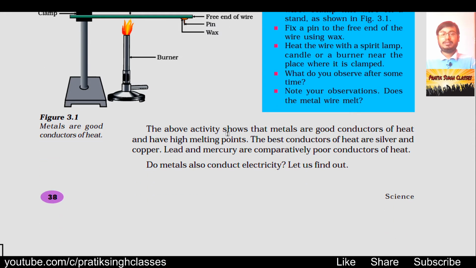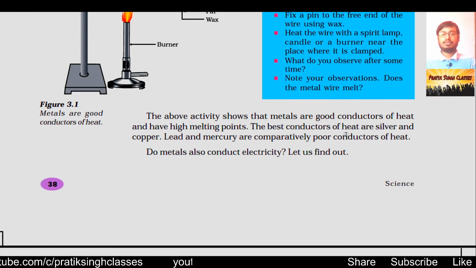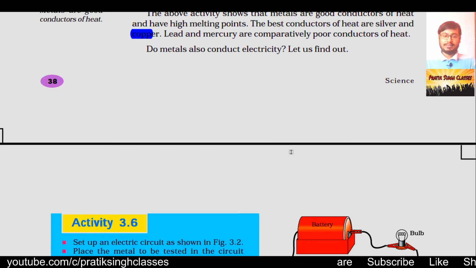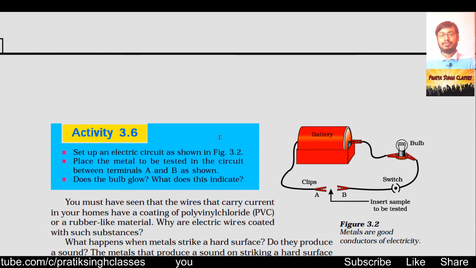The above activity shows that metals are good conductors of heat and have high melting points. The best conductors of heat are silver and copper. Lead and mercury are comparatively poor conductors of heat. Do metals also conduct electricity? Yes. Let us find out how.